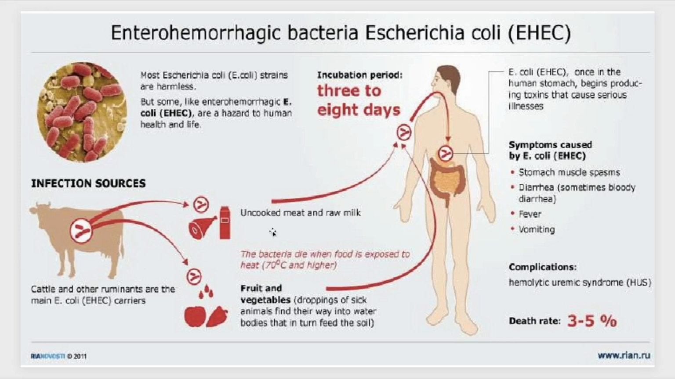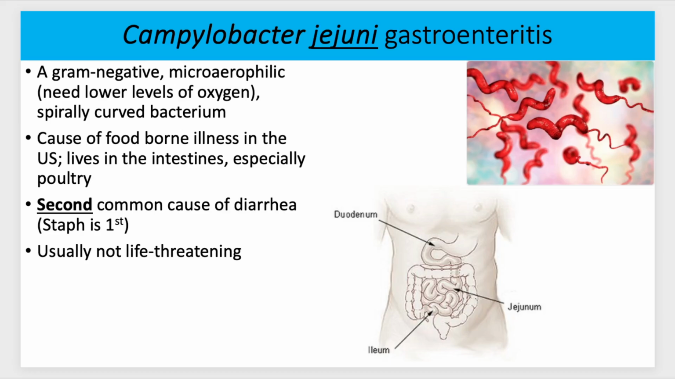You get it from undercooked meat, raw milk. If fecal material were to get on fruits and vegetables and someone were to eat those, then they could get it. It could cause diarrhea, fever, vomiting, and then we see hemolytic uremic syndrome as well. The death rate is pretty low, about 3 to 5% for that particular type.